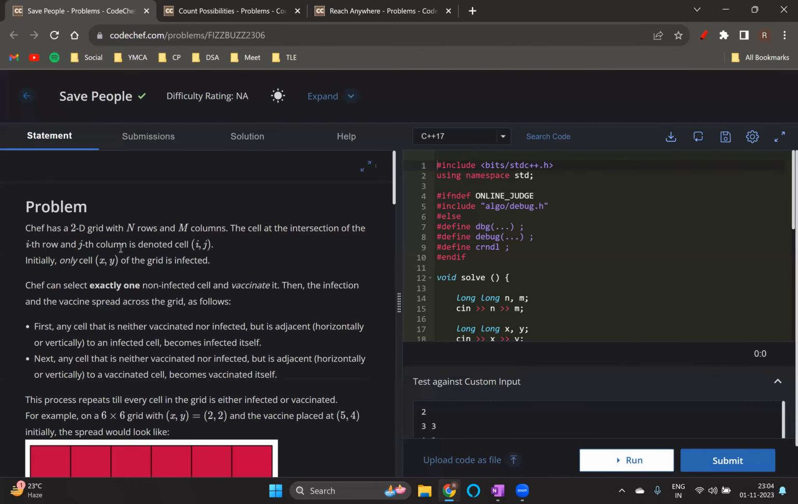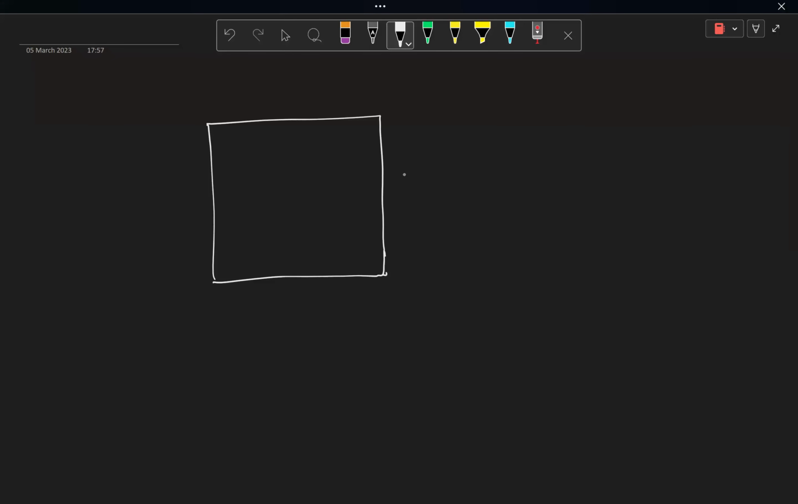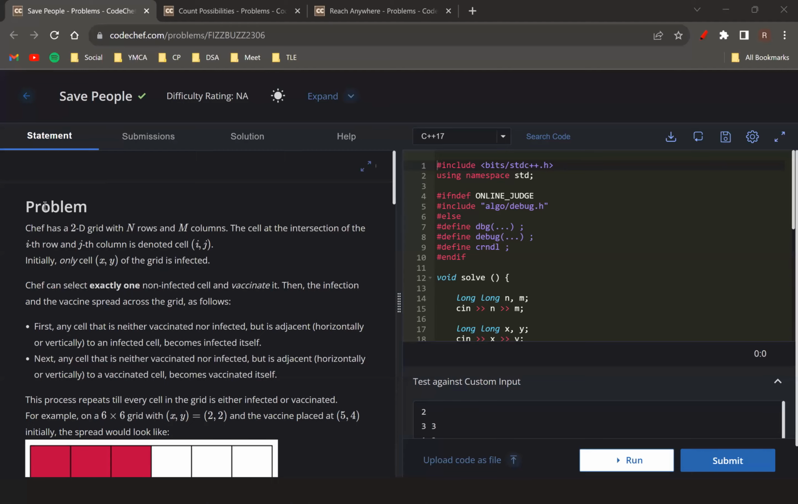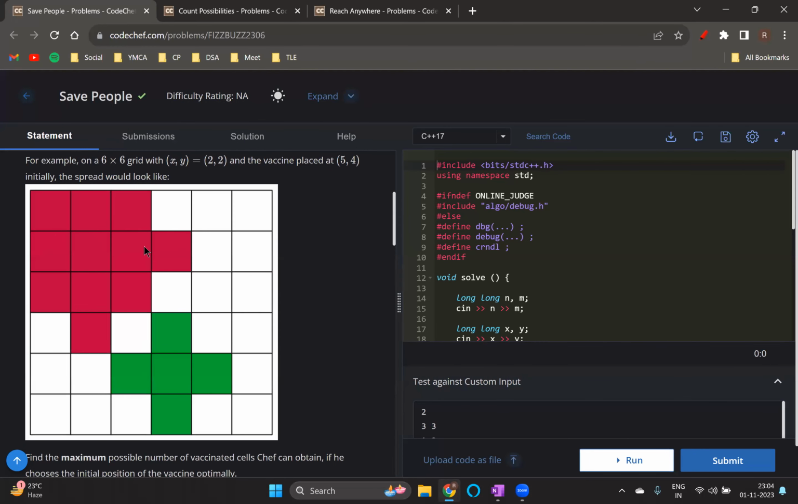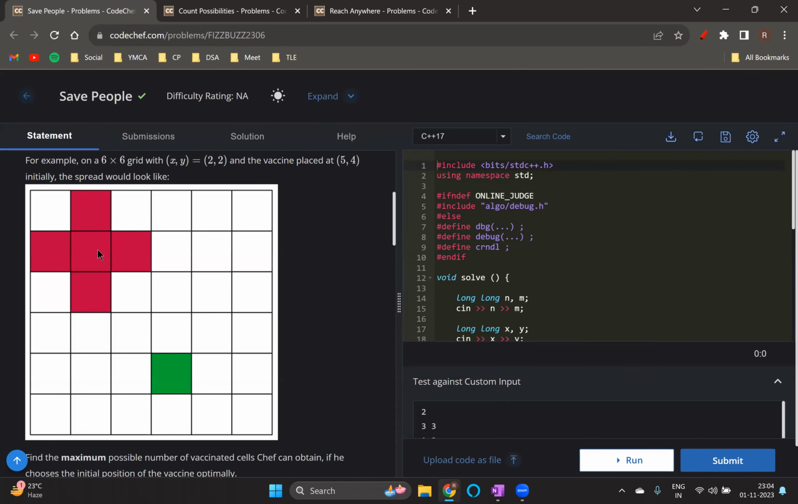So this is the problem, Save People. In the problem, we have been told that there is something like a matrix of size n into m, and there is a cell x y from where infection would start. Like people would start to get infected, and they have actually given some visual representation as well of how this virus spreads up, or this infection spreads up.